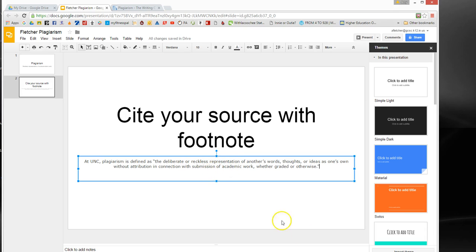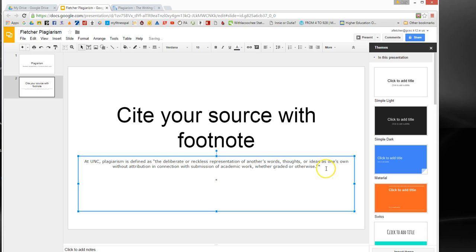So how you give them credit is you type an asterisk, which is on the 8 key, and that asterisk tells your reader that there's more information down below at the bottom about that information. So hit return or enter just a couple times so that you're coming down here to the bottom. And then let's type another asterisk because that's where you find the rest of the information that you just left your asterisk on.